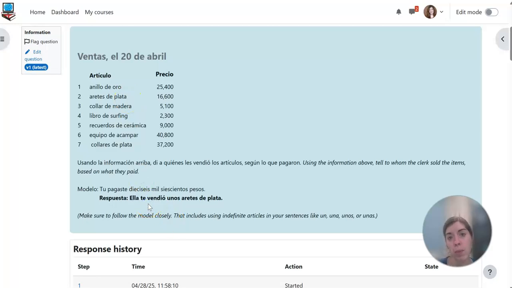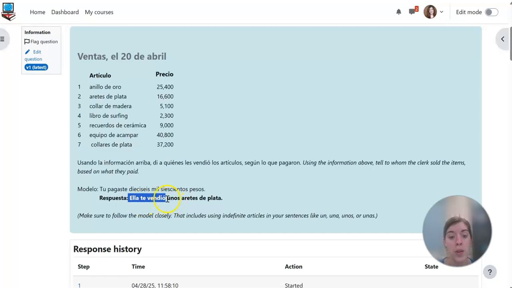So I think the most confusing part of this is, where do you get the different pieces of information? It's always going to be ella, because the clerk is always the one selling. And vendió is the correct form, the third person singular past tense form of vender, that goes with ella. So vendió is going to stay consistent. This is going to change, and the te, referring to you, is based on the tú, which should have an accent, sorry, that's missing. The tú, pagaste, says that the subject is you did the paying. So she's selling it to you, and that's what determined using the te there.